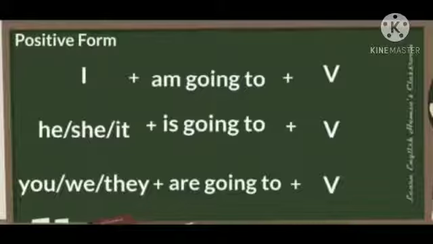Now let us understand the structure. As you all know, with I we use am and then going to plus base form of the verb, and with singular subject he, she, it we use is going to plus base form of the verb, and with the plural subject you, we, they we use are and going to plus the base form of the verb. It means that going to we use with our future planned actions.